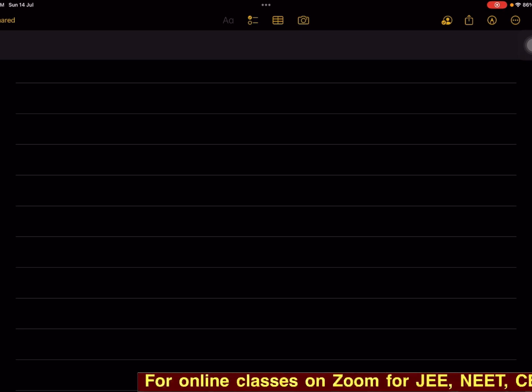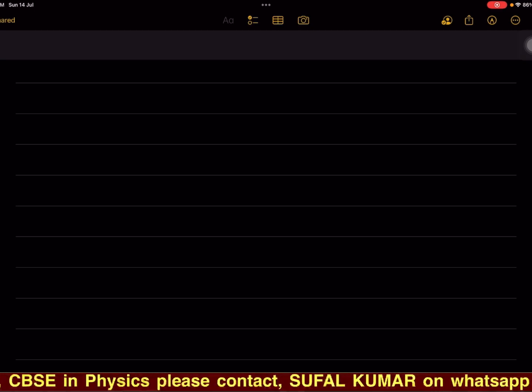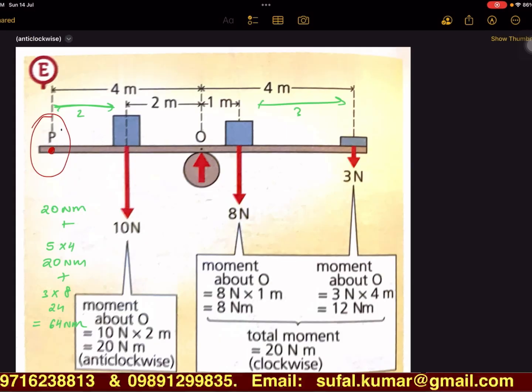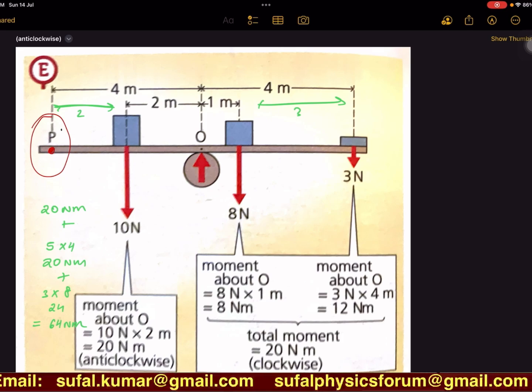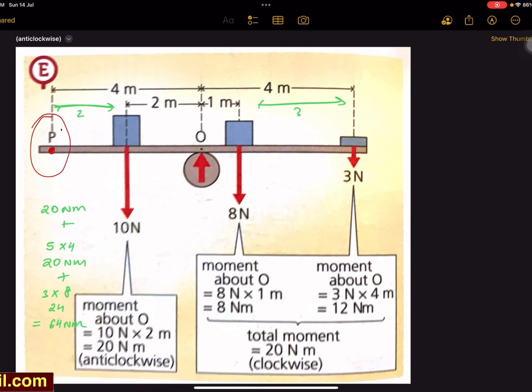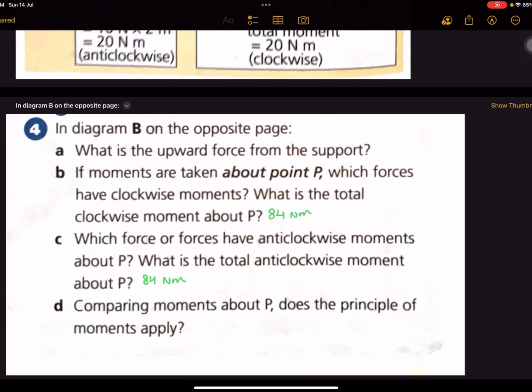Total clockwise is equal to total anti-clockwise, but that is wrong. Total upward force should be equal to total downward force, and the anti-clockwise moment should be equal to the total clockwise moment, calculated with the same pivot. But right now we are concerned with point P. So 84. It's over here, right? This time they have asked for point P. That's why. Comparing moments about P, does the principle of moments apply?